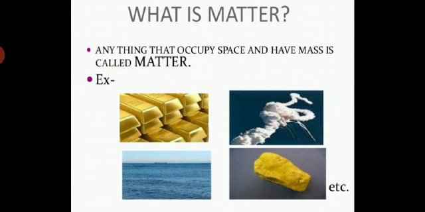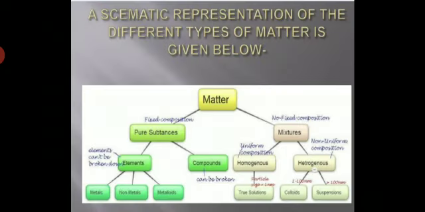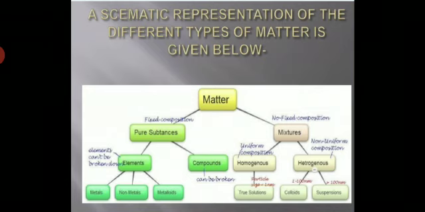So students, in this chapter, we shall confine our study to classification of matter on the basis of their chemical composition. How matter is classified according to the chemical composition may be understood from the following flow diagram. You can see now. Now focus. Matter is divided into two parts: pure substances and mixture.